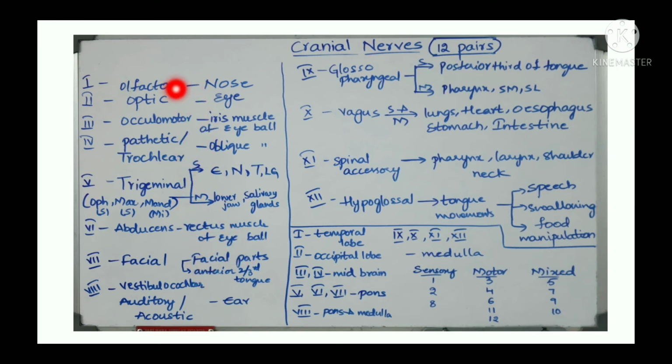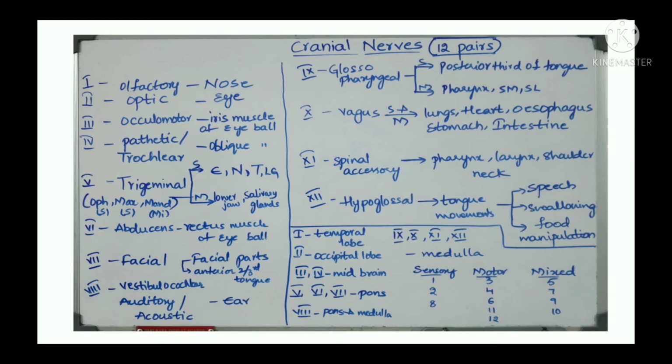So first one is olfactory, optic, oculomotor, pathetic or trochlear, trigeminal, abducens, facial, vestibulocochlear or auditory or acoustic, glossopharyngeal, vagus, spinal accessory and hypoglossal.